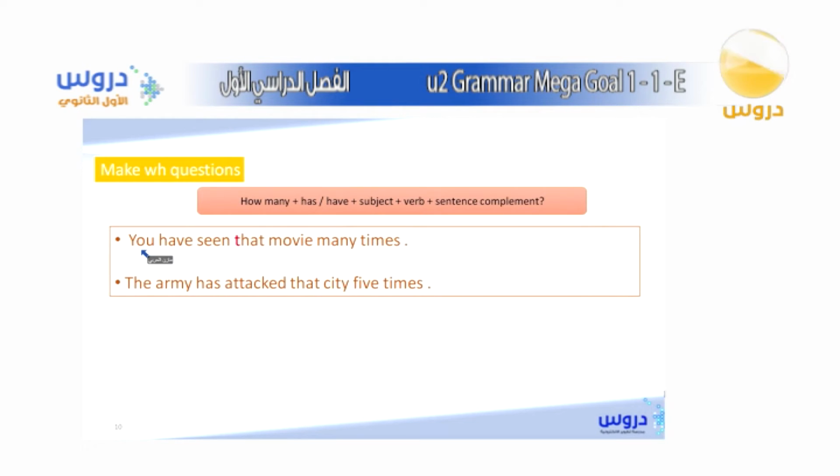Okay, so if you want to ask, for this sentence, let's have a look. You have seen that movie many times, okay? So you want to ask the number of times he or she has seen that movie. You will start your question with how many, because you are asking about times.